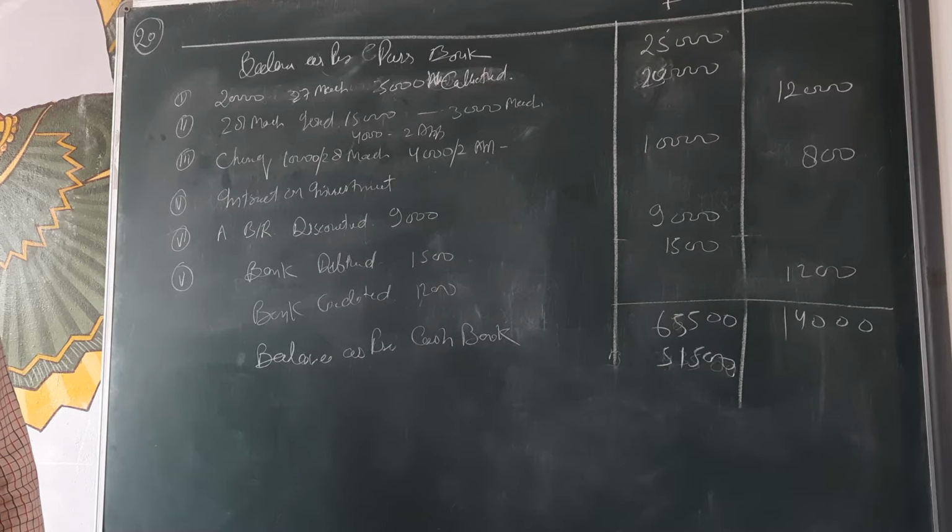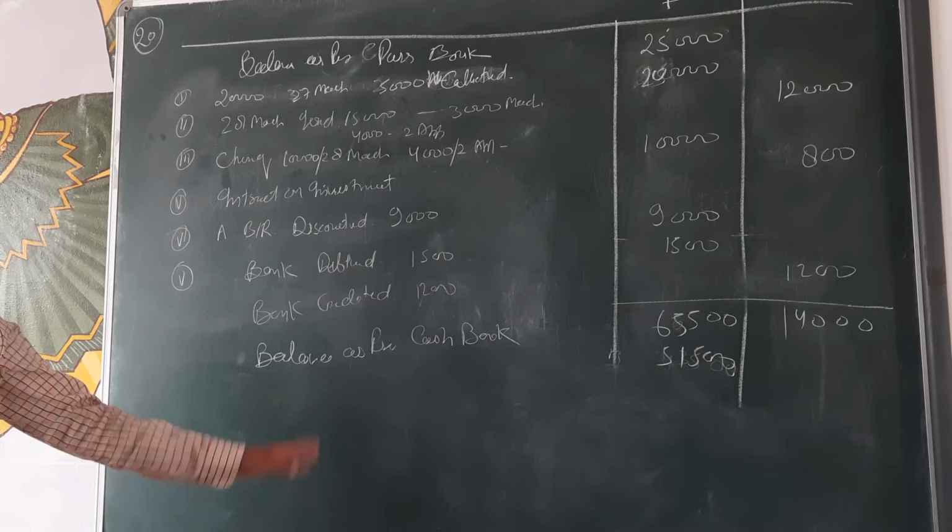Then I am going to explain amended cash book. Time is there, no? How much time is there? Sir, 12:40. What do you do? Do it fast.